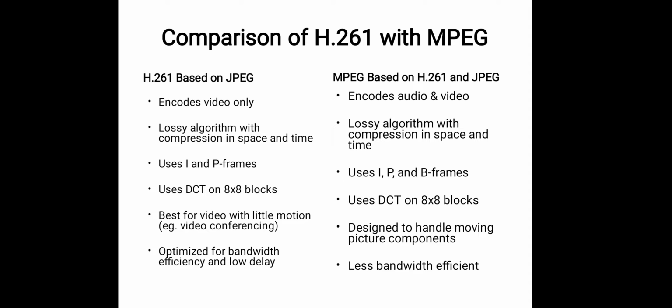H.261 is best for video with little motion, for example video conferencing. But MPEG is designed to handle moving picture components. H.261 is optimized for bandwidth efficiency and low delay. MPEG uses more bandwidth with less efficiency.